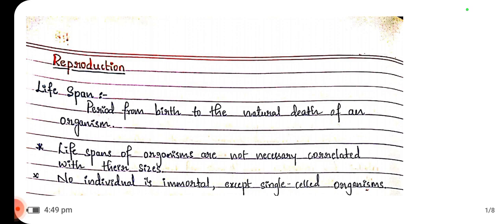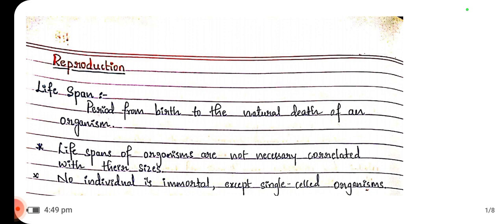Today we are going to talk about reproduction in organisms. So just take a glance at reproduction, its definition, and the types of reproduction based on the number of parents involved in this process, and just start with lifespan.